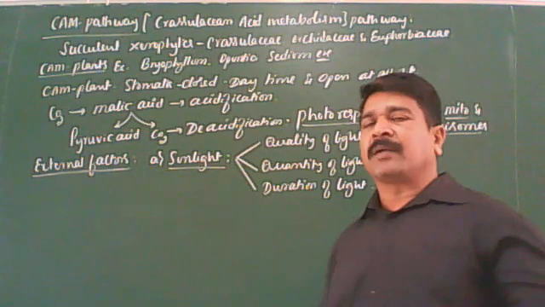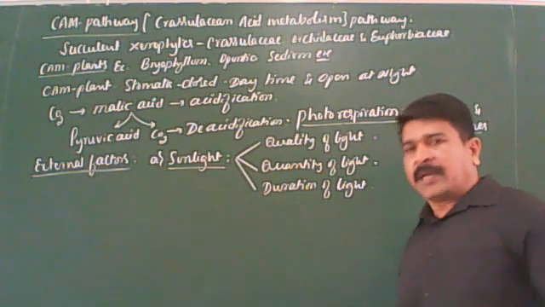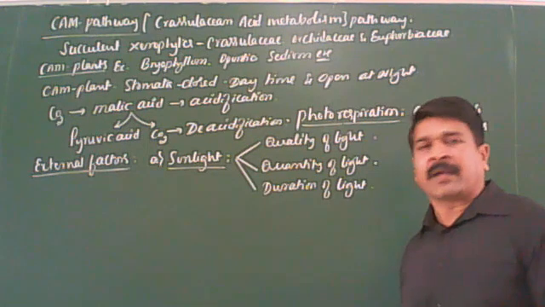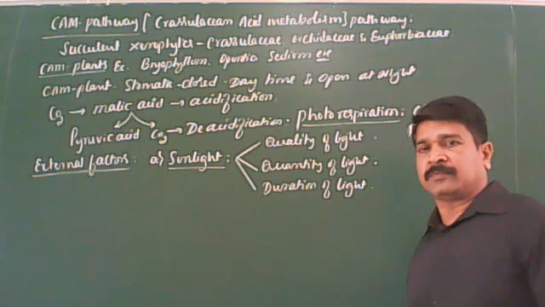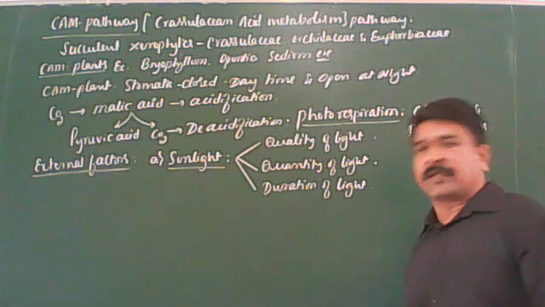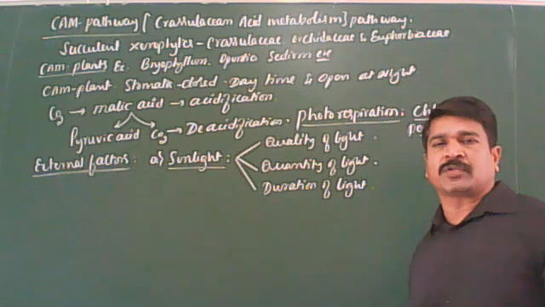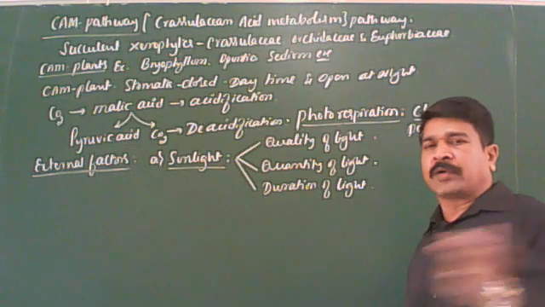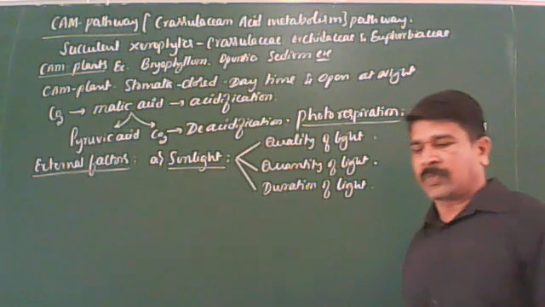He kept a small green potted plant inside the laboratory. He provided red light to the potted plant for a certain duration. Then he withdrew the red light and provided blue light for the same duration. And he noted the rate of photosynthesis in different colors of light.